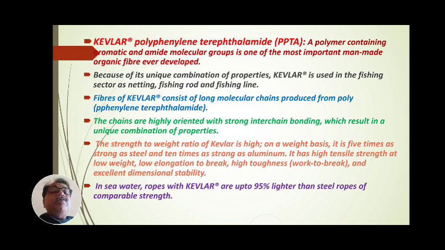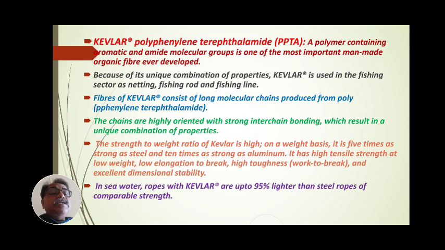Because of its unique combination of properties, Kevlar is used in the fishing sector as netting material, as fishing rod material, and also in fishing lines.